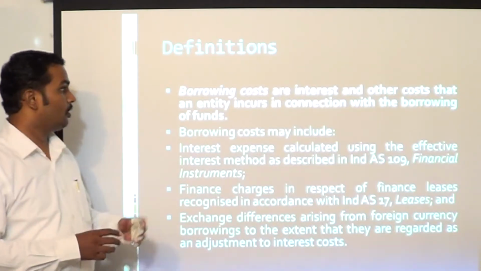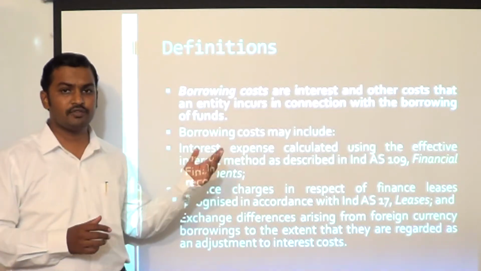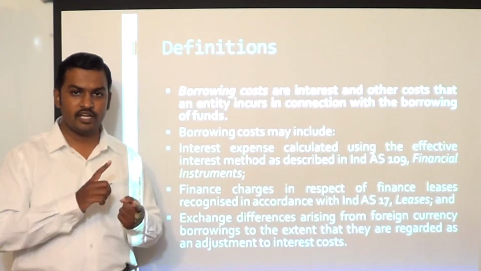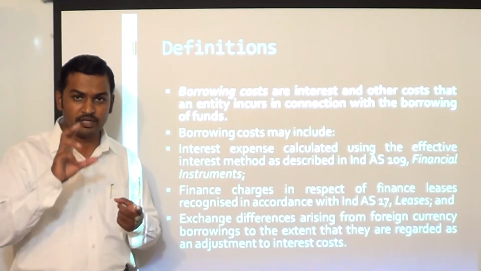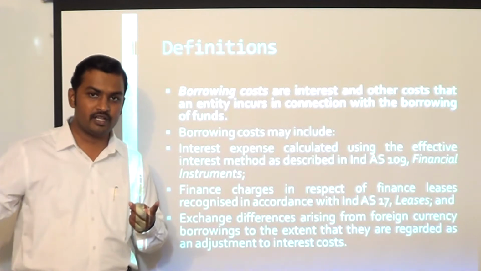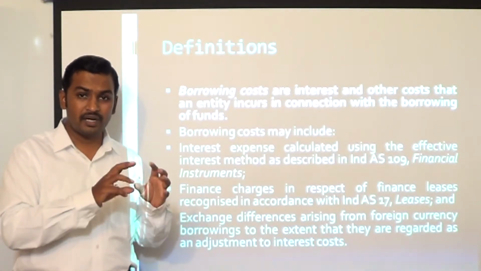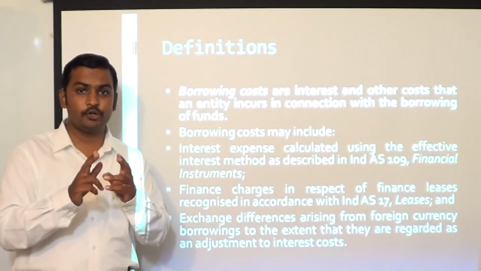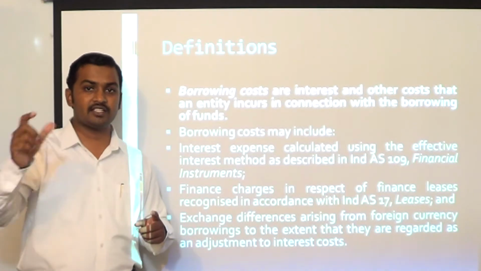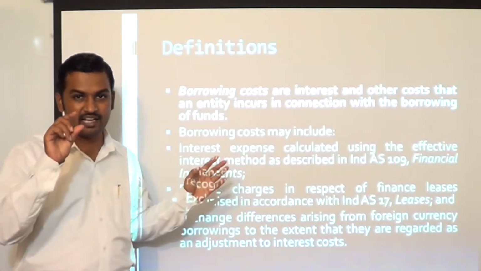Next, definitions. Borrowing costs are interest and other costs incurred by an entity in connection with borrowing of funds. As per the standard, borrowing cost includes three items: interest expense, which is measured using effective interest rate method specified by Ind AS 109. So interest expense will be considered as part of borrowing cost, but such interest has to be measured using effective interest rate method, which is prescribed by Ind AS 109. In our next presentation, we will see a practical illustration on how to calculate effective interest rate.